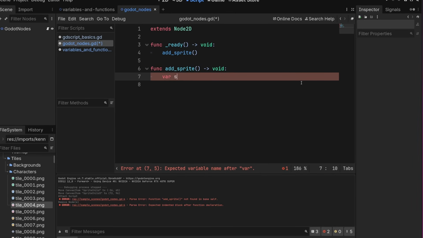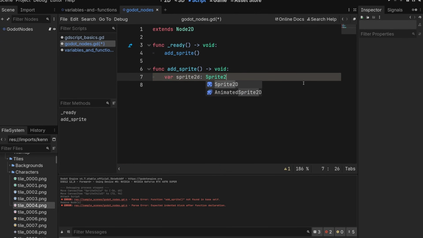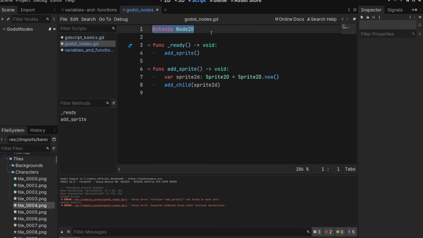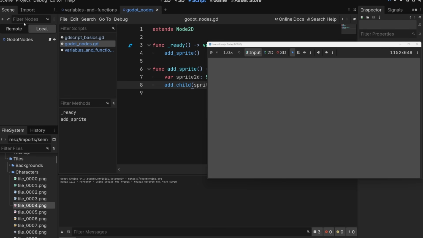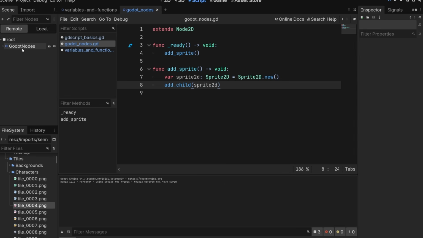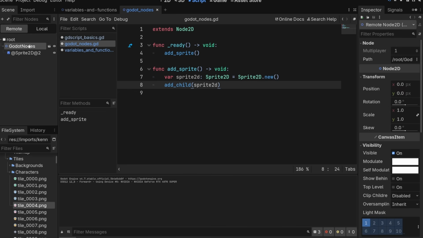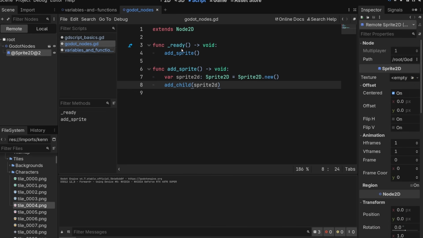So in add_sprite here, we'll go var sprite2d: Sprite2D = Sprite2D.new(). This creates a new Sprite2D object. And then we can do add_child(sprite2d). Every node-based script has add_child, and this just adds it to the tree under it. Now, what's going to happen when we play this? Well, it looks like nothing, but if you click on Remote over on the left side, you'll see it shows you what's currently happening in the game. You can see Godot Nodes, and underneath it a Sprite2D node. The reason it's not showing up is we don't have a texture for it yet.